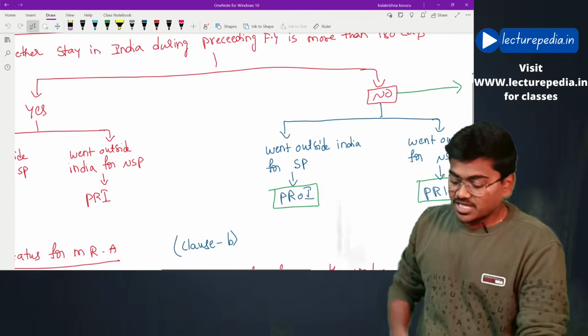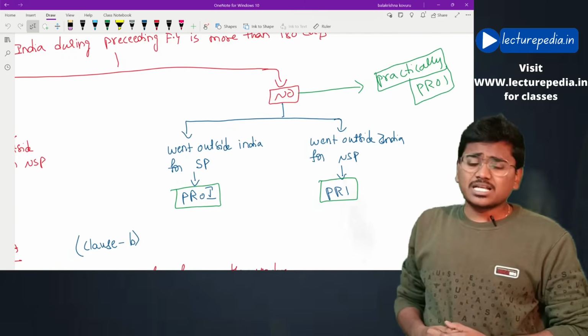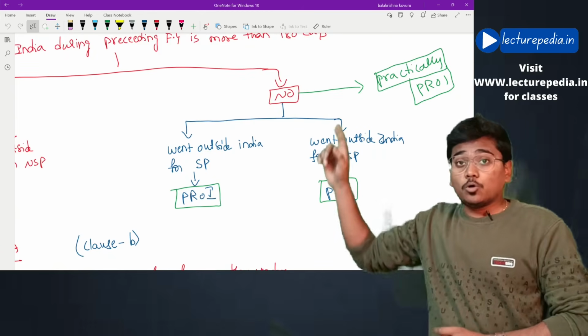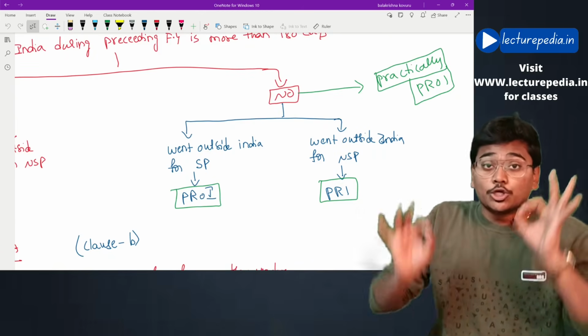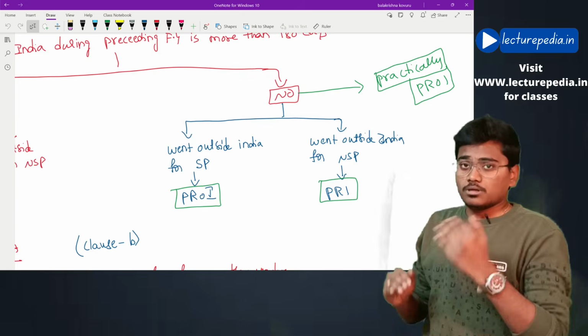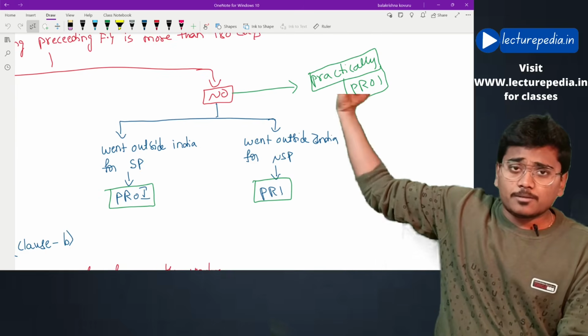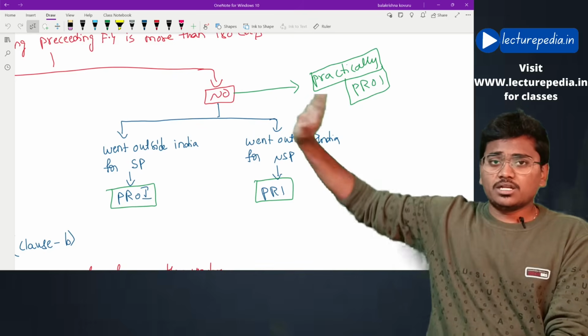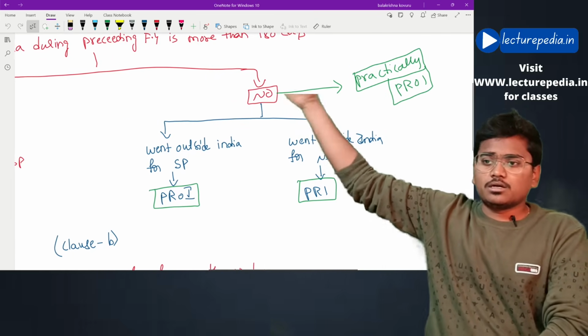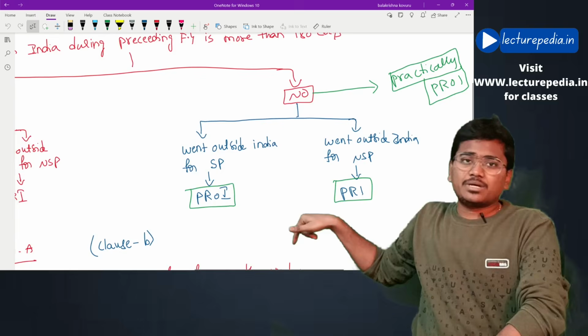Hope this is clear. If the answer to the first question was no, even then as per ICI you have to check this. The second one also you have to check as per ICI, but practically there is a different issue that we'll deal with, that I will not explain. You need not remember that. You please remember as per ICI.